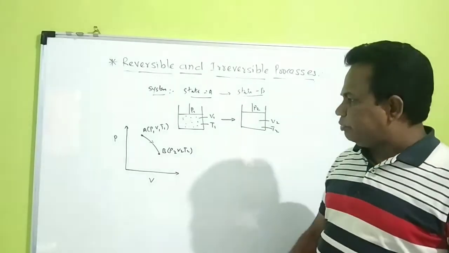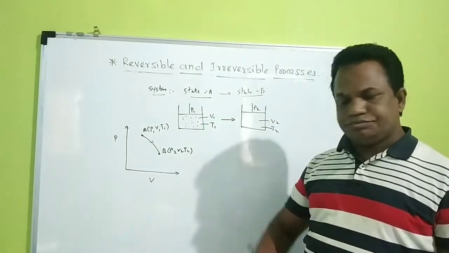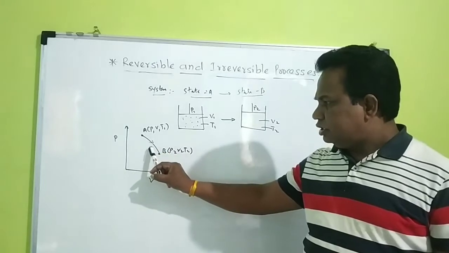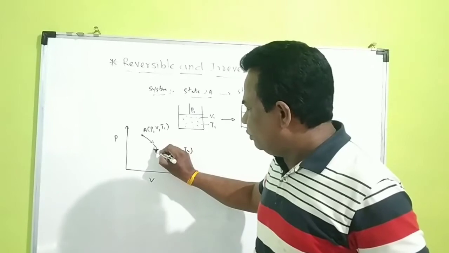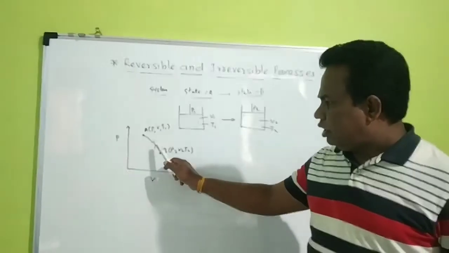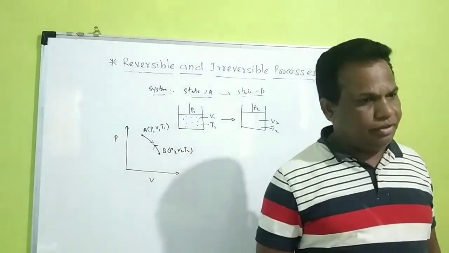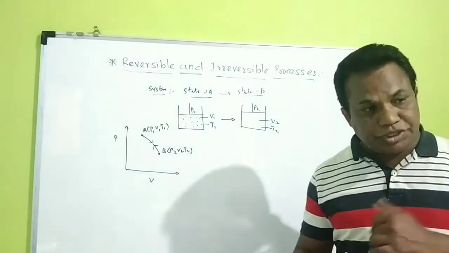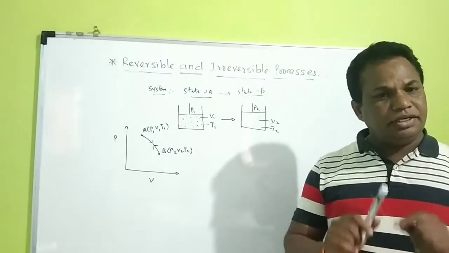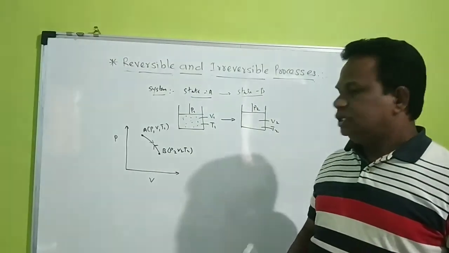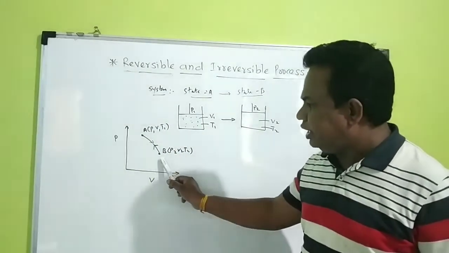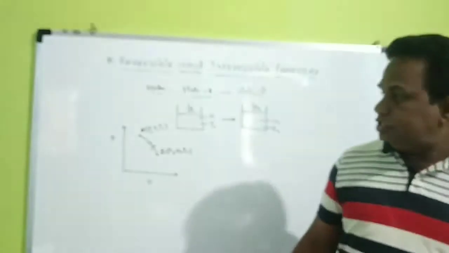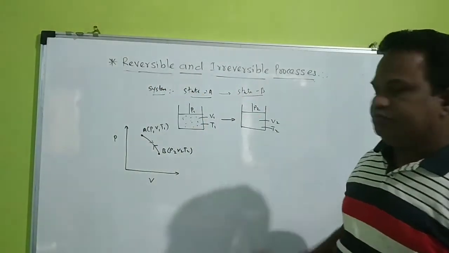If the direction of the state is reversed at any position, either from B or any point in between A and B, with the condition that there is no loss of energy, then this change in state from A to B and retraced back to A is called a reversible process.